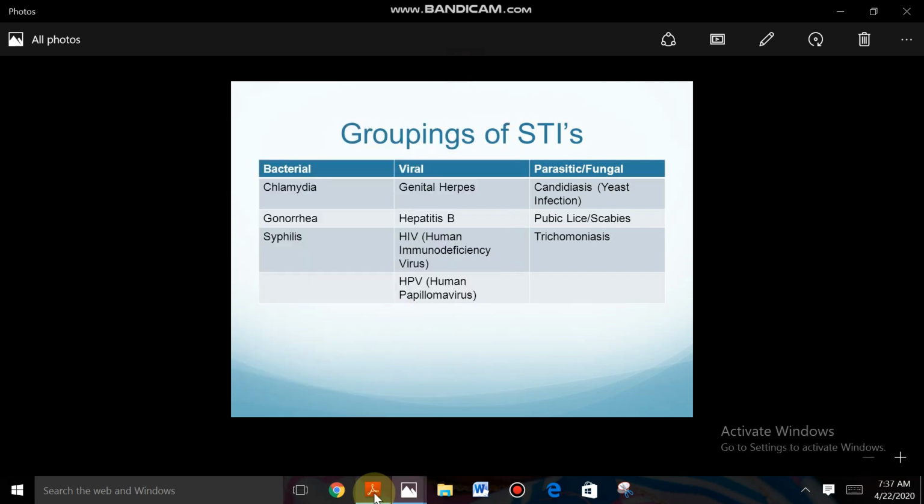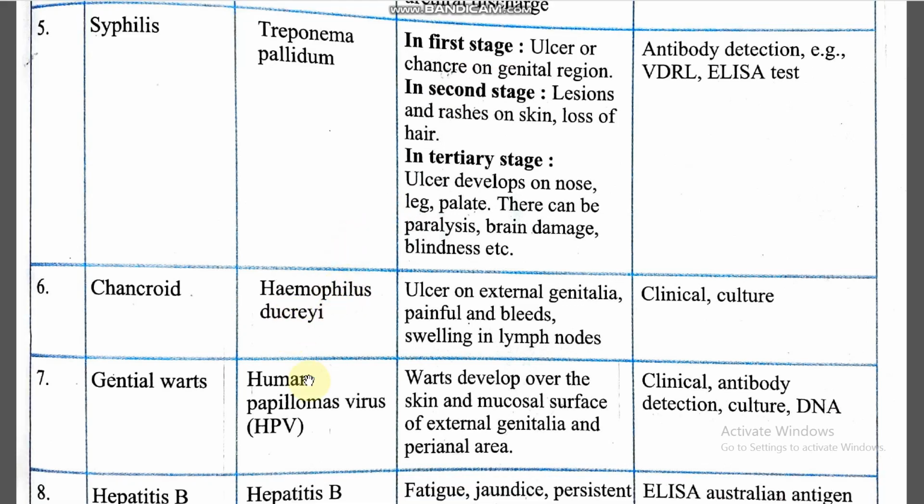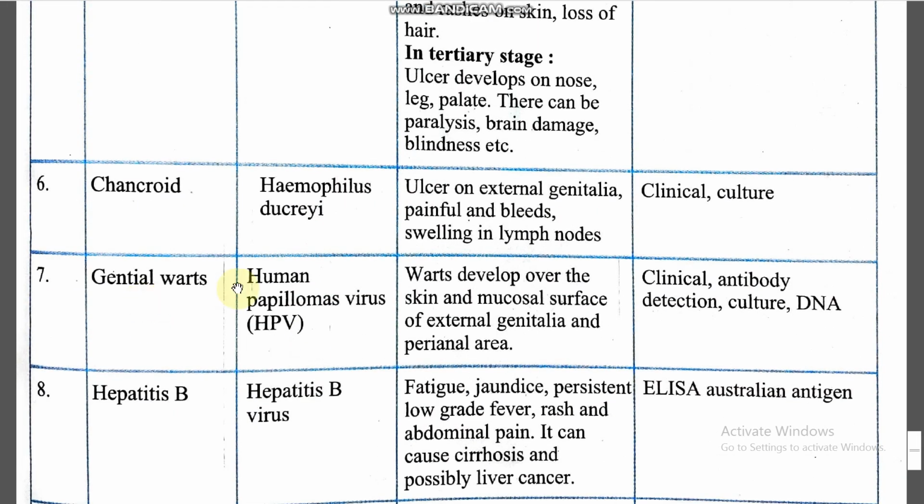So next one, chancroid, Haemophilus ducreyi. The causative organism is Haemophilus ducreyi. And genital warts, human papilloma virus. Genital warts, name of the STD, caused by human papilloma virus.